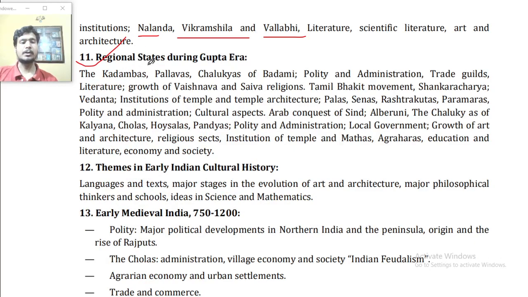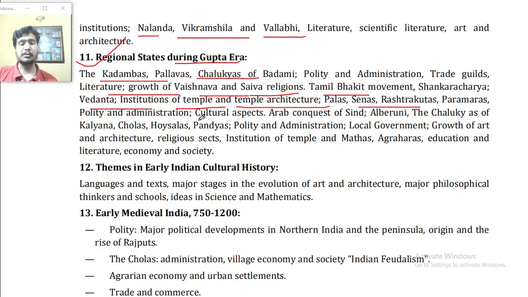Point number 11, regional states during the Gupta era: the Kadambas, Pallavas, Chalukyas of Badami, polity and administration, trade guilds, literature, growth of the Vaishnava and the Shaiva religion, Tamil Bhakti movement, Shankaracharya, Vedanta, institutions of the temple, architecture, Pallavas, Senas, Rashtrakutas,